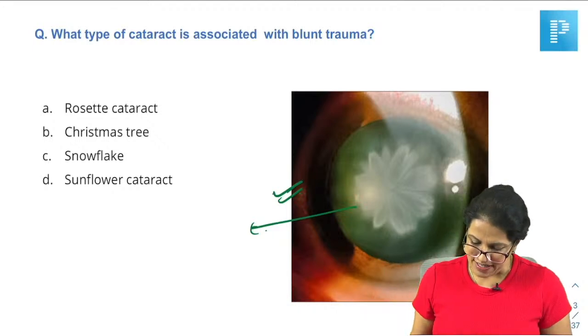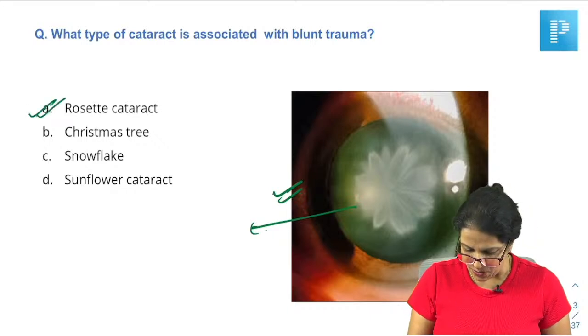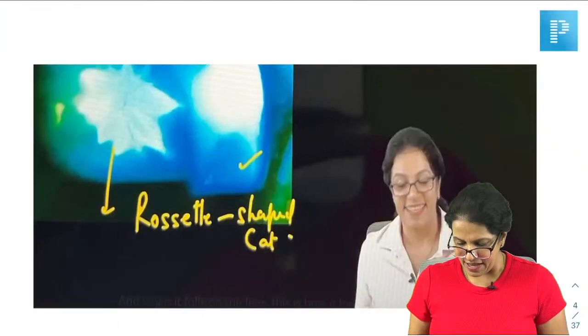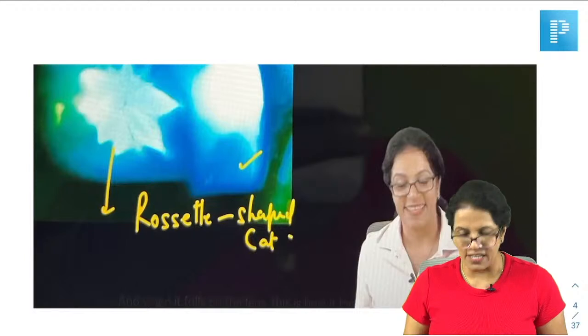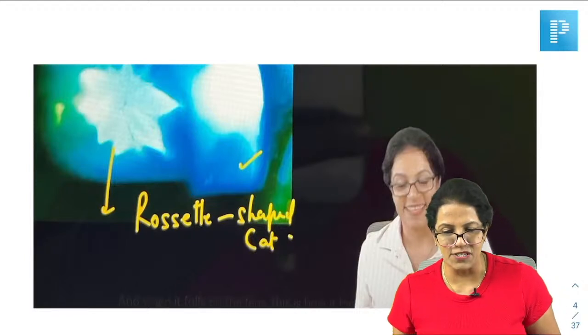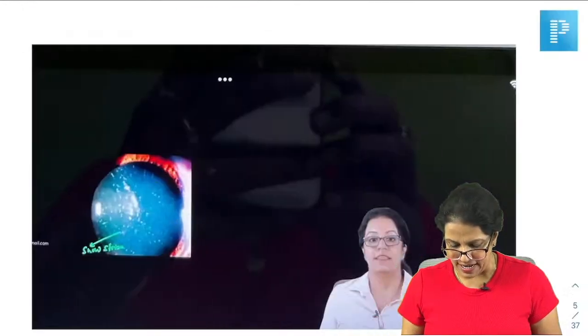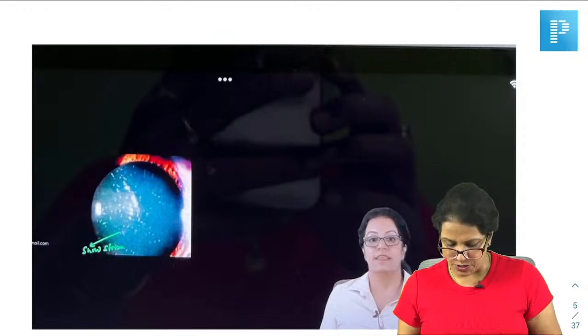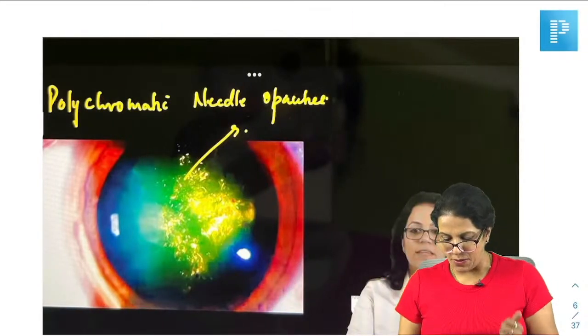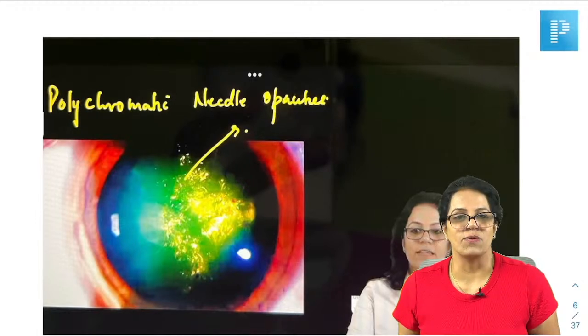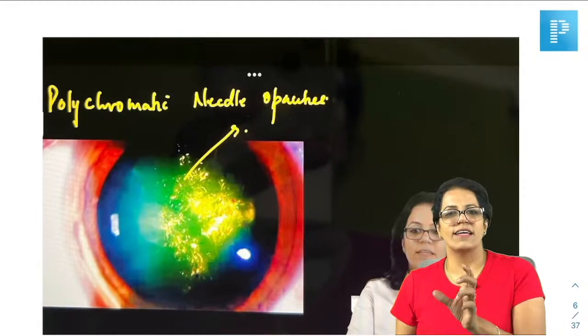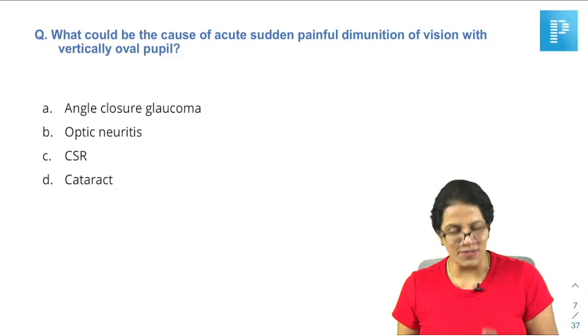What type of cataract is associated with blunt trauma? I think we all know this answer is rosette shaped cataract, isn't it? Everything has been discussed in the lecture if you are attending the lectures and seeing the videos. So this is the rosette shaped cataract. What were the other options? We know what is snowstorm, which is seen in diabetes. We know about Christmas tree cataract and so on. So these are very simple questions. We come to the next question.